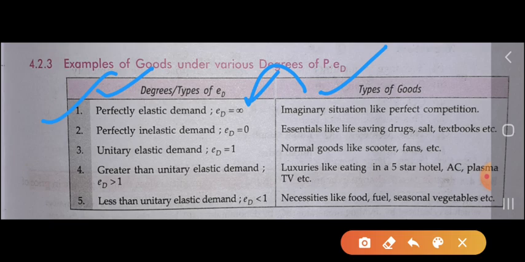That is an imaginary condition which we study in perfect competition, in the next unit on the different forms of market. So perfectly elastic demand is simply an imaginary condition, not found in reality.